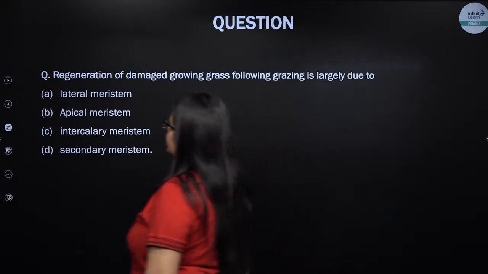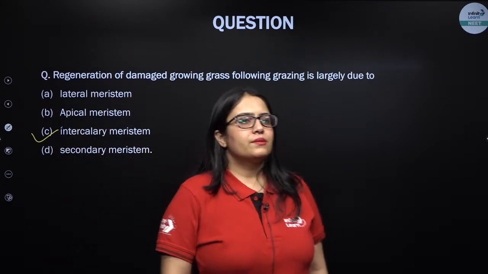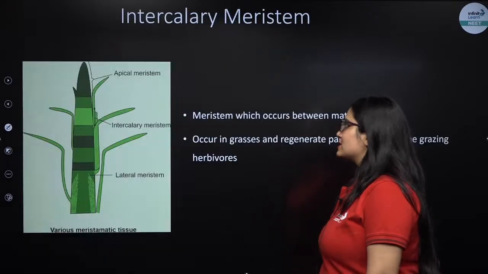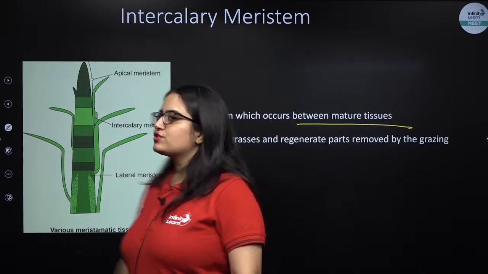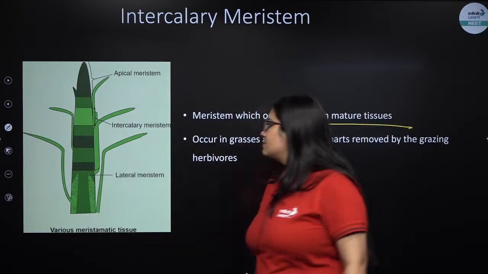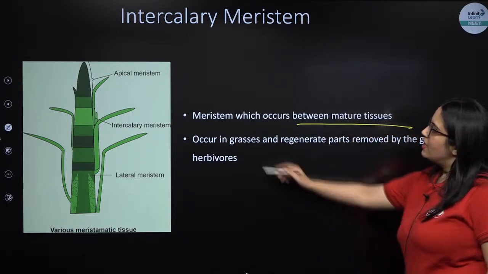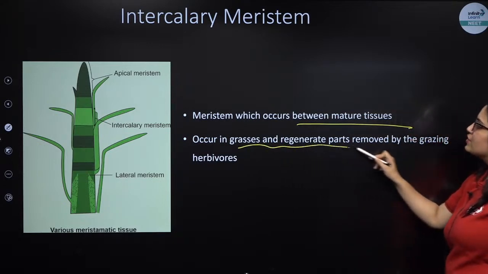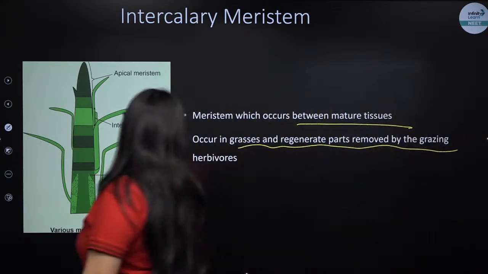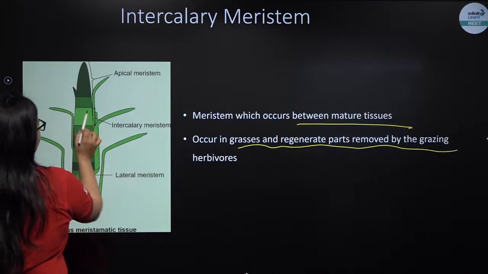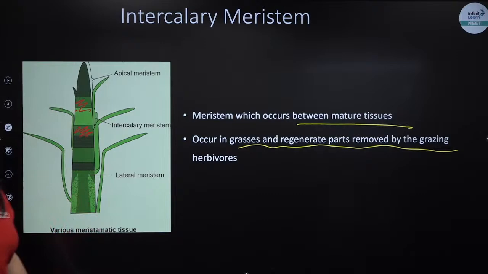Okay, so the answer is actually intercalary meristem. So what is intercalary meristem? It's a meristematic tissue that is present between mature tissues. You can say at the base of the internodes, or at the base of the petioles, etc., where the intercalary meristem in grasses occurs and regenerates the parts removed by the grazing herbivores. So it is the meristem that is present between the mature tissues. Is this clear? Let's take the next question.